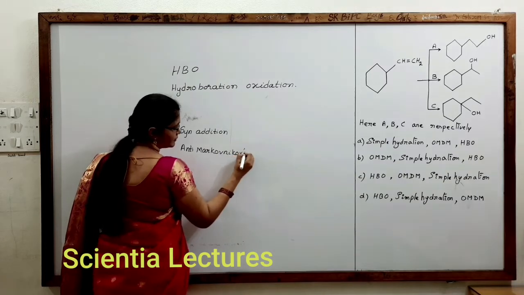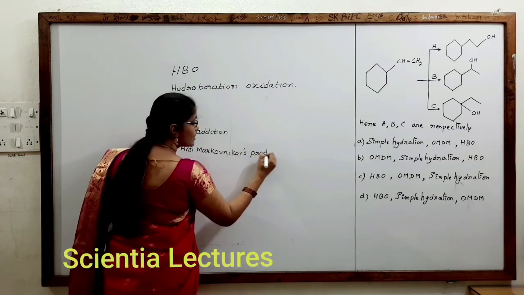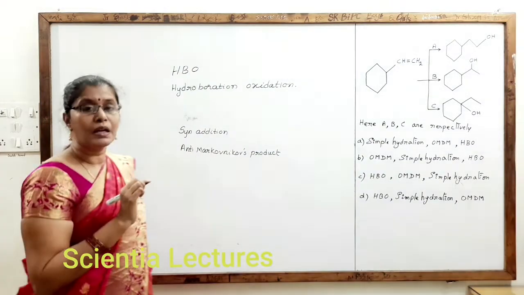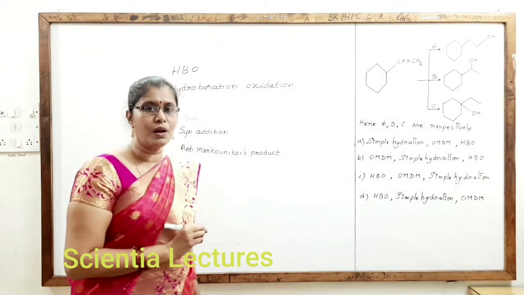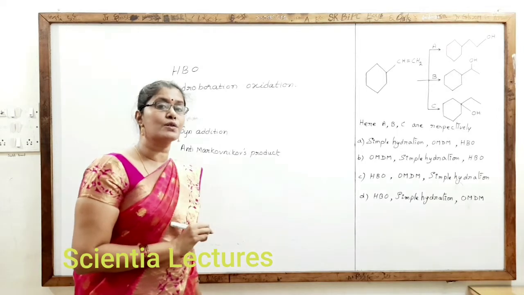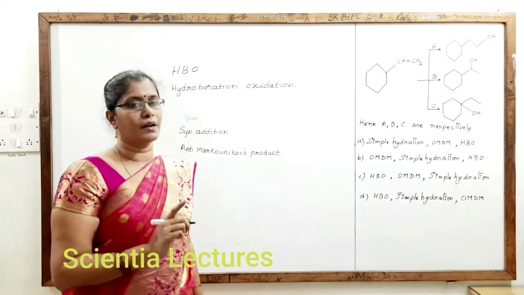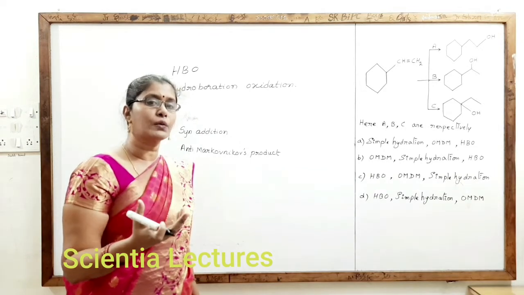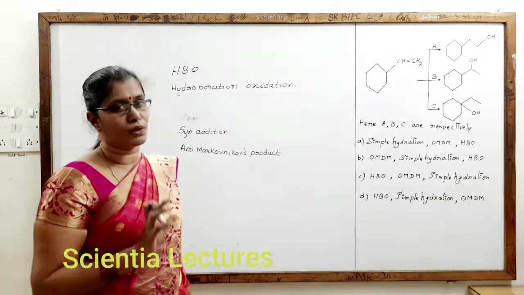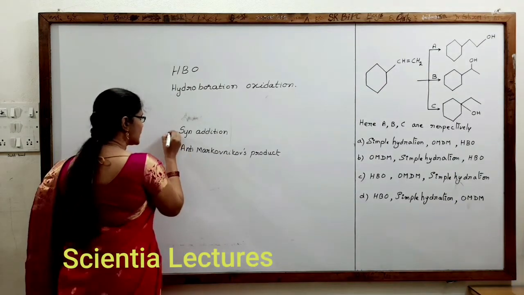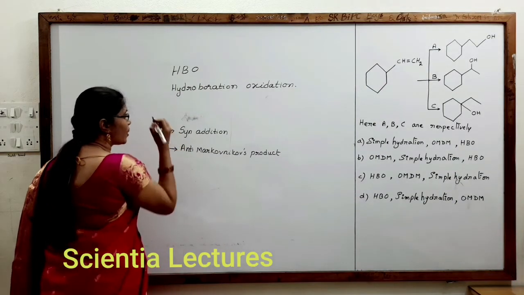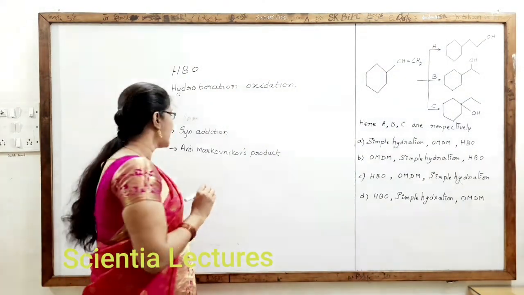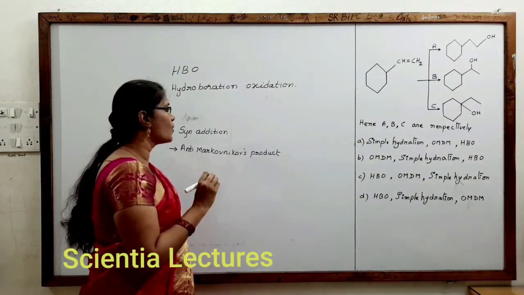In the mechanism it follows Markovnikov's rule, because hydrogen is more electronegative than boron, but the final product observed is the anti-Markovnikov product. Remember, don't say it follows anti-Markovnikov's rule in the mechanism. It follows Markovnikov's rule, but the final product is anti-Markovnikov. So the trick to get the hydroboration oxidation product: it should be syn addition and it should produce the anti-Markovnikov product.